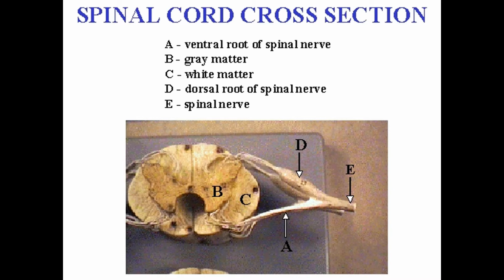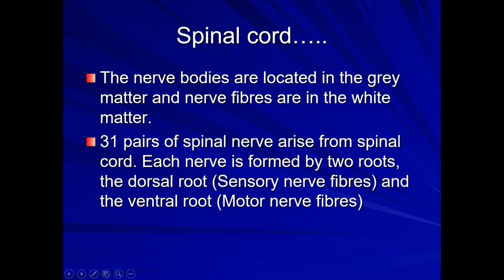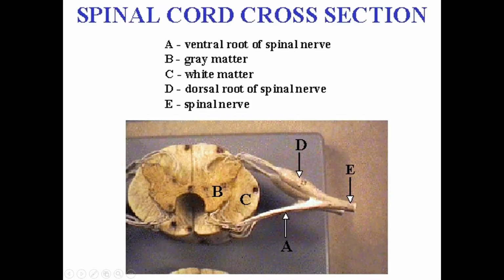The spinal cord consists of 31 segments. Here I have enlarged one segment. Each segment of the spinal cord gives rise to one pair of nerves, and each nerve has two roots.